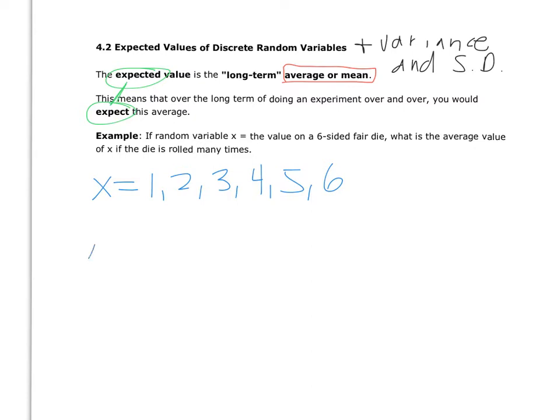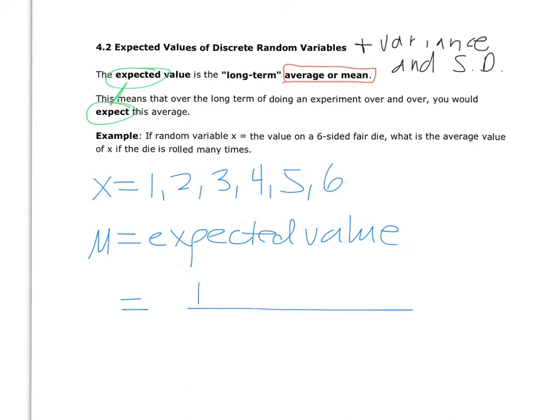So to find the mean, or the expected value, we just need to find the mean of those 6 values. So add together the 6 values that the random variable can take on, divide by the total number, and we get the expected value is 3.5.